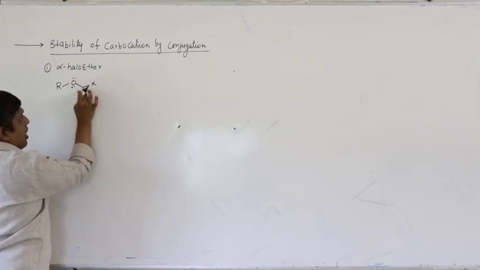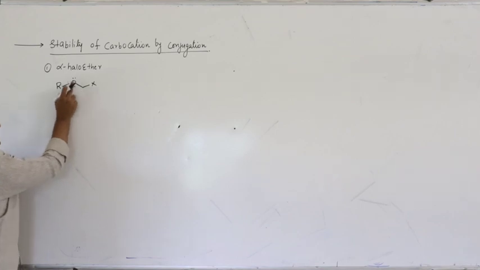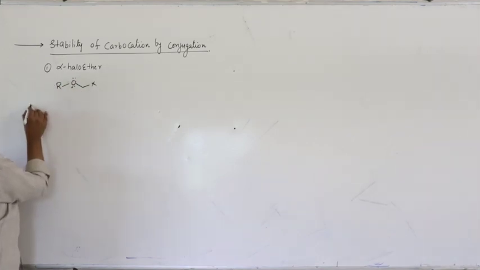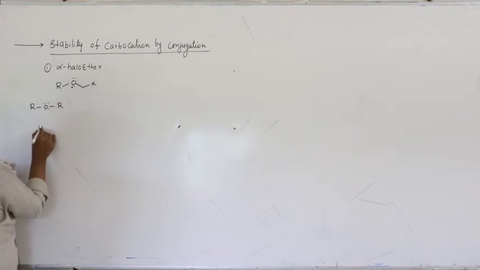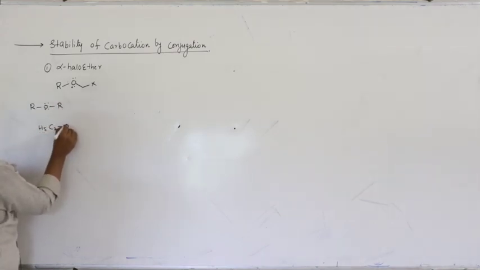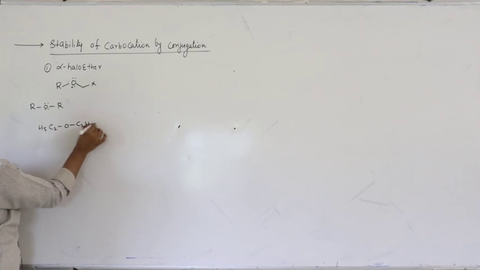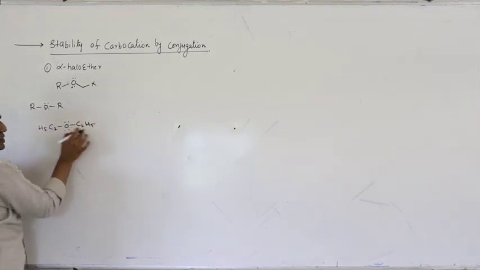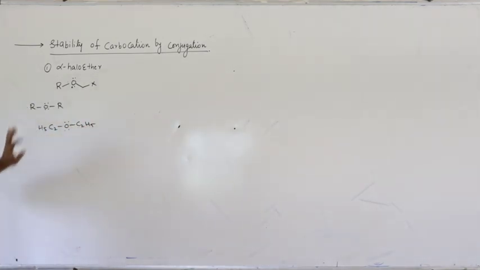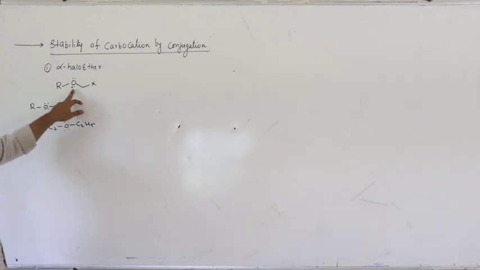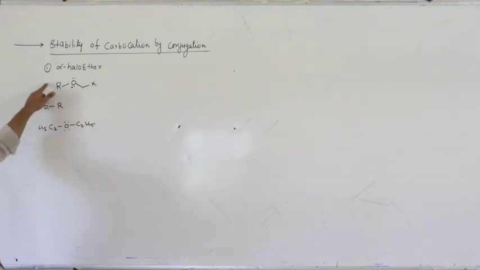So alpha halogen, that means halogen attached to alpha carbon, and this is ether group ROR. This is ether. The best example is C2H5O, C2H5O. COC bond, ether ROR, right? So this is functional group, alpha carbon, halogen attached to alpha carbon, therefore this is alpha halo ether.